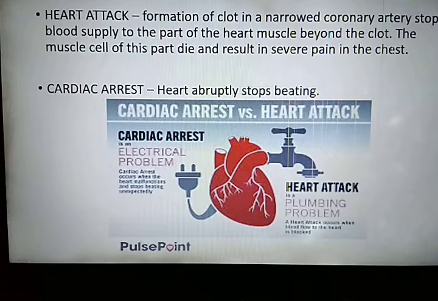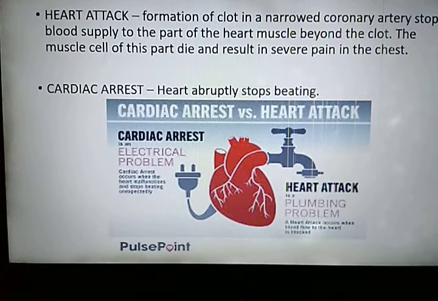Because blood is not supplied beyond the clot, oxygen and glucose will not be supplied to the muscles, and due to lack of oxygen and glucose, muscle cells of the heart will die. This condition is called heart attack. It may prove fatal if the area affected is large. Conduction of electrical impulse through cardiac muscle is interrupted and the heart stops beating. It is characterized by severe pain in the heart, nausea, vomiting, restlessness, and breathlessness.